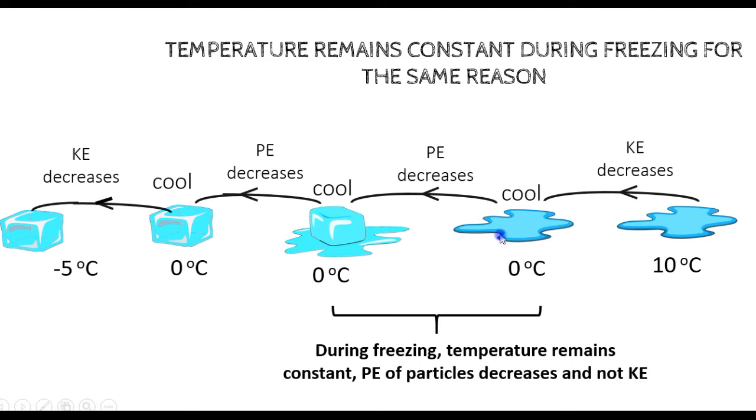So the water will freeze to ice at 0 degrees, and during the freezing process, it's P that decreases and not K. So temperature remains constant. And then when all the water has turned to ice at 0 degrees, you keep cooling it. Now the particles will lose kinetic energy and the temperature will decrease. So that's why temperature remains constant during freezing and melting.